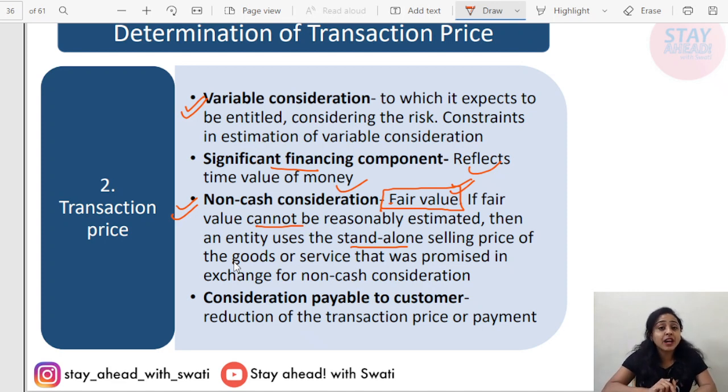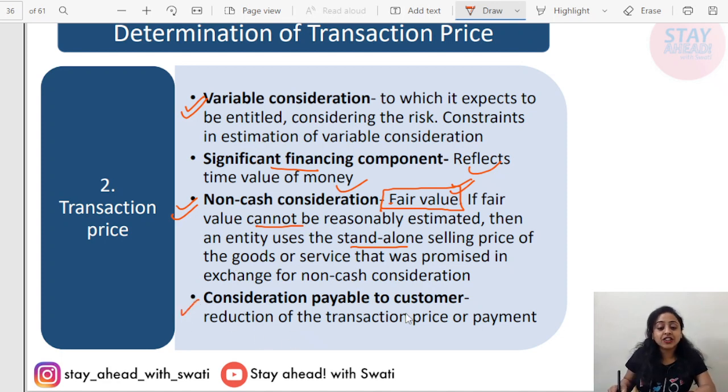In case you are unable to get the fair value of the laptop, then what you need to do? You need to see the stand-alone price of such particular good. The good was worth rupees 1 lakh, then 1 lakh revenue will be recorded in the books of account. Non-cash consideration, always go for fair value. If fair value is not given, then go for the stand-alone price of that particular good or service that has been transferred by the seller.